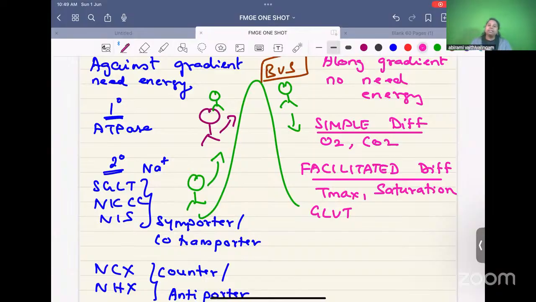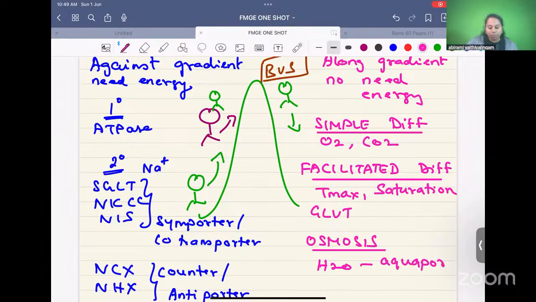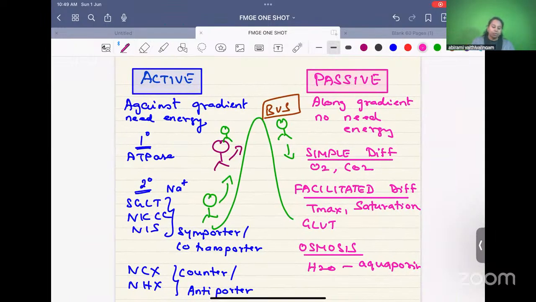Osmosis. The other type of passive transport is osmosis. Osmosis is for movement of water. Water can go simply across the membrane or it can use water channels called aquaporins. So this is about active and passive type of transport.